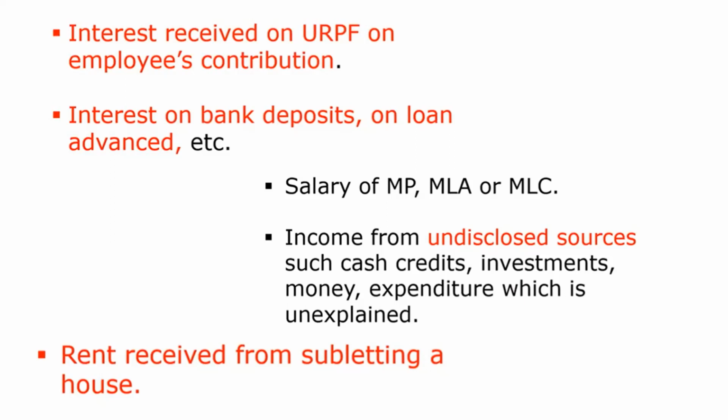Next one, interest on bank deposits or loan or advance, that also comes under income from other sources. Think that we have deposited a certain amount of money, and on the fixed deposit we are getting interest, so that interest will come under income from other sources. Or think that we have given a loan, and on the loan we are receiving certain interest, even that amount will come under income from other sources.